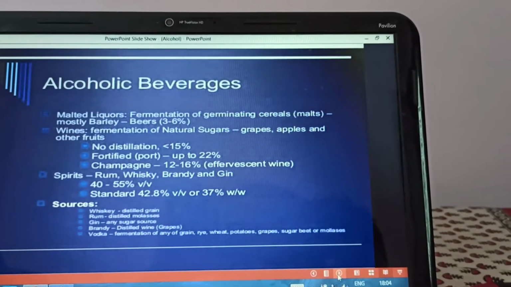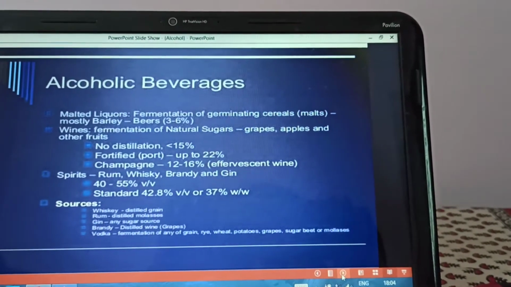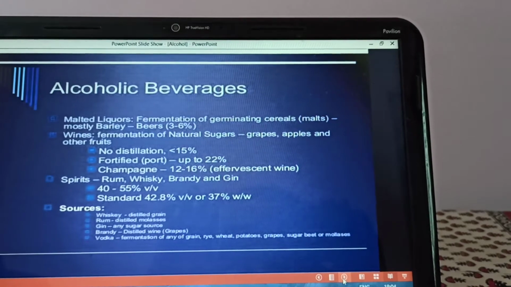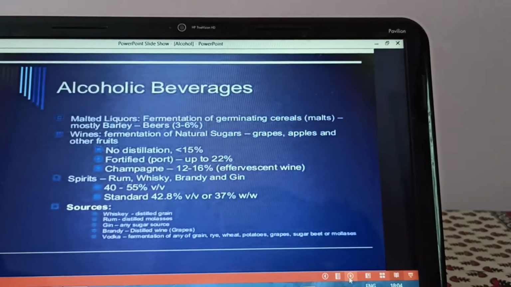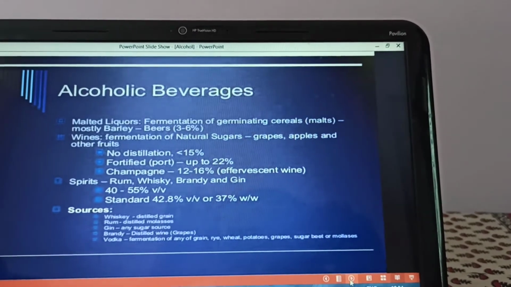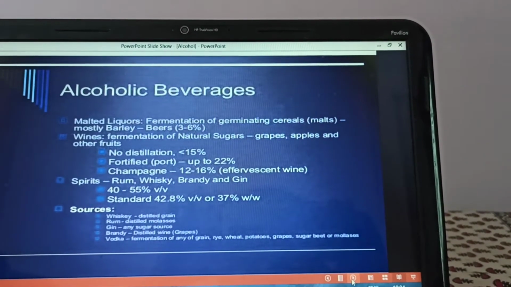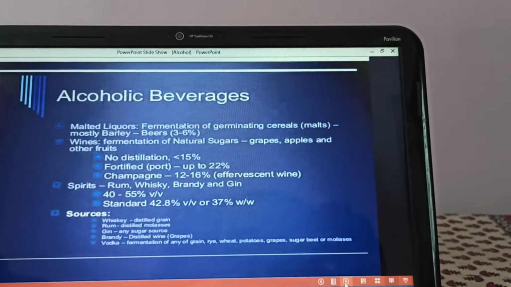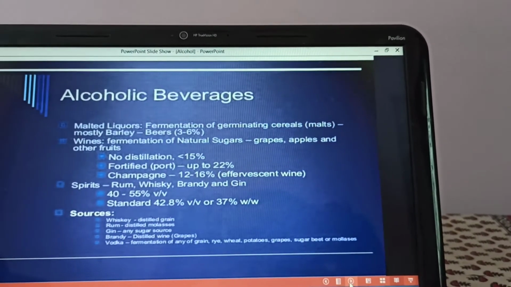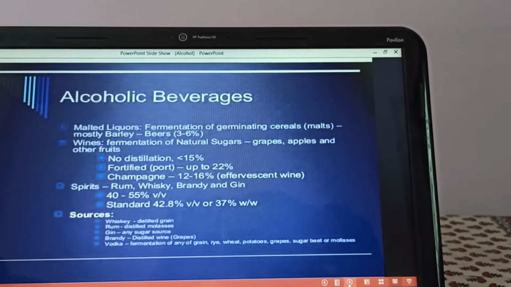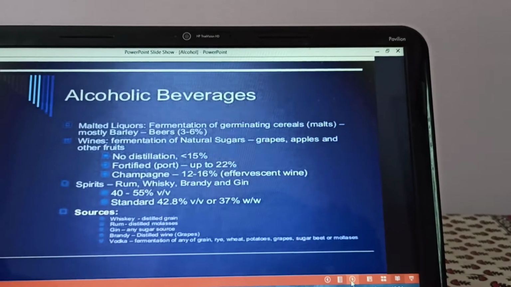Fortified port wine contains 22% of the alcohol. Champagne contains 12 to 16% of the alcohol. Then other beverages like rum, whiskey, brandy and gin, they contain around 40 to 55% volume by volume. Standard content is 42.8% volume by volume or 37% weight by weight.